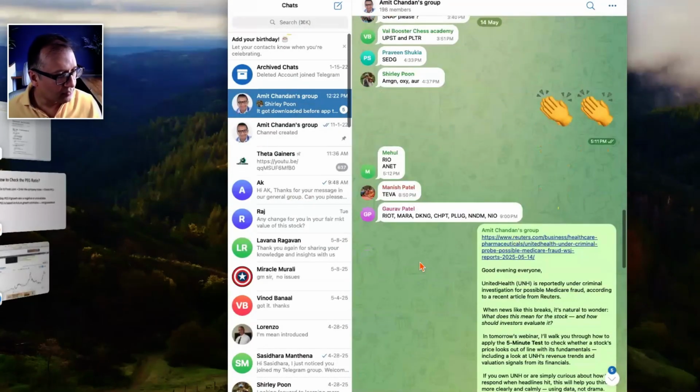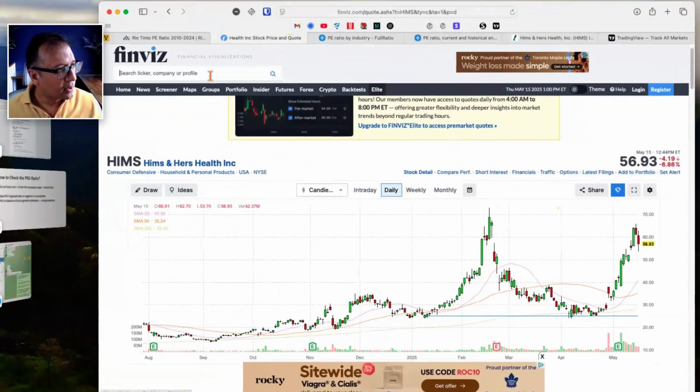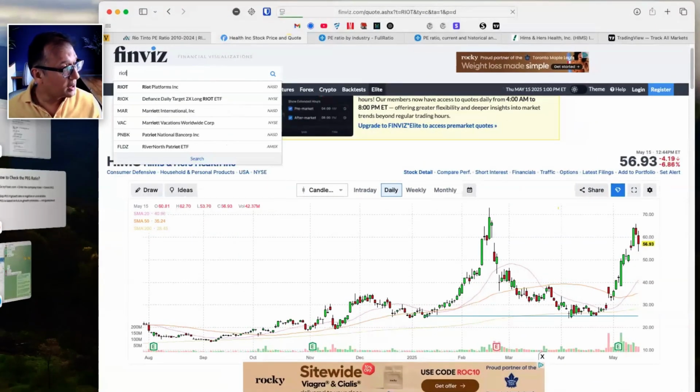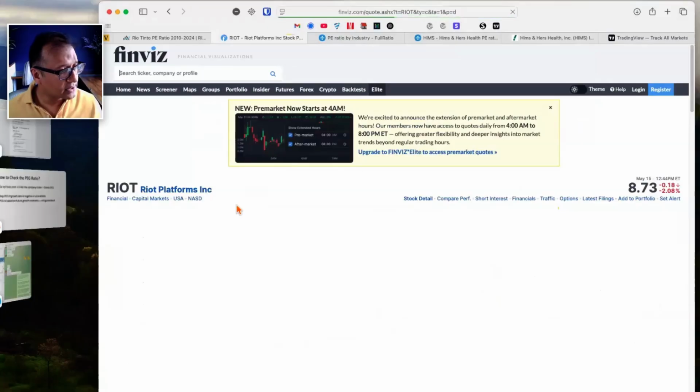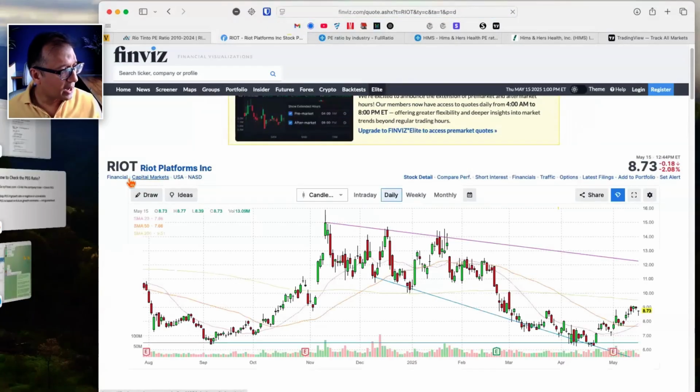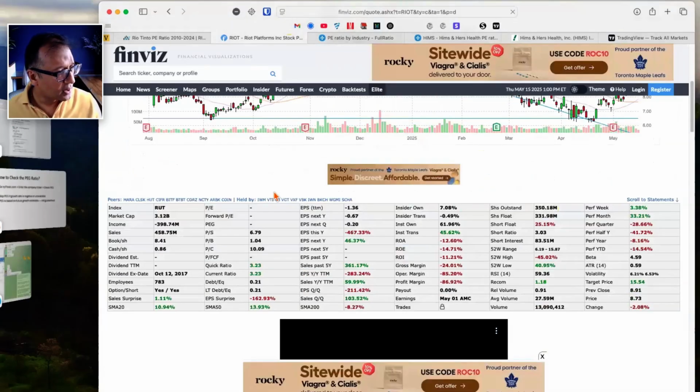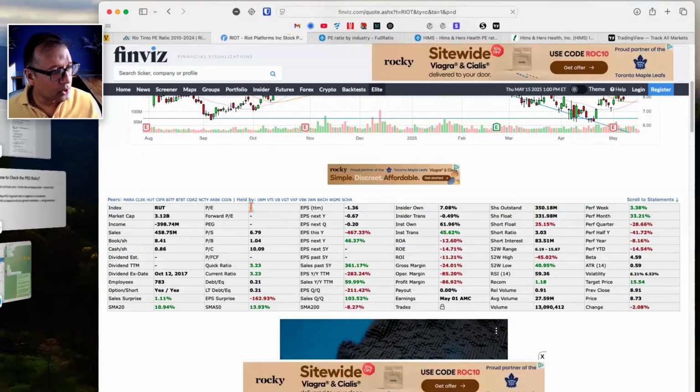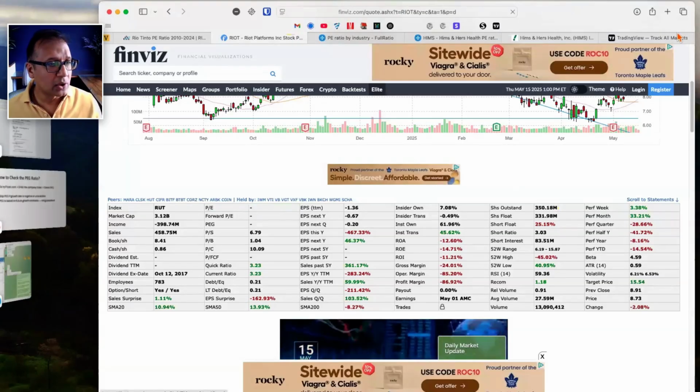Let's do some more. Gaurav gave a whole lot. Gaurav, let me look at yours. So RIOT, RIOT Platforms. It's a capital markets company in financials. It has no PE. No PE means this is a loss-making company.